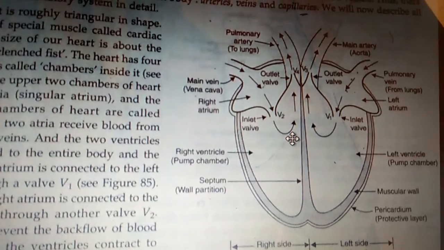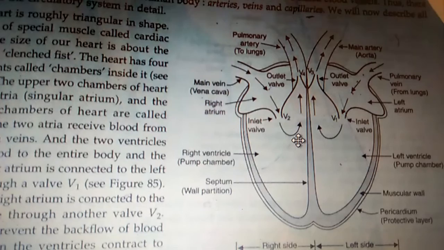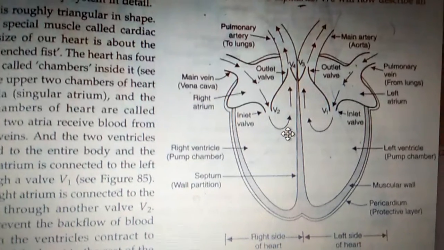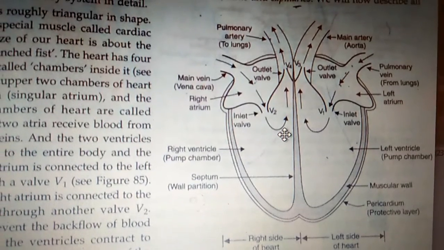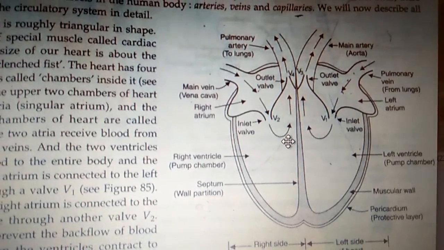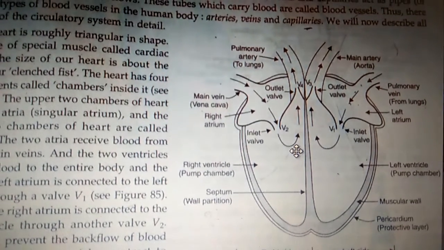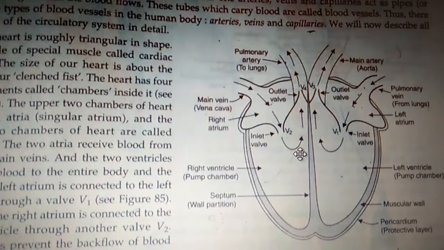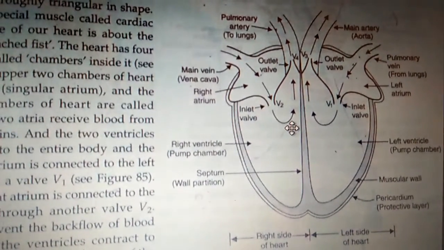Inside the arteries there are no valves, but inside the veins there are valves. Now when these arteries and veins come in contact with the cells of the body, the arteries again get divided into small branches, and these small branches of arteries are called arterioles, which are nothing but the blood capillaries.